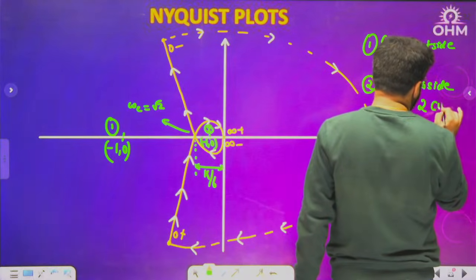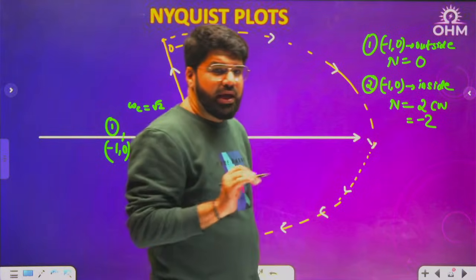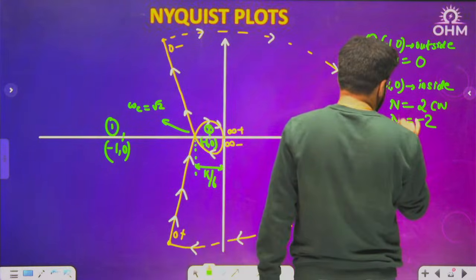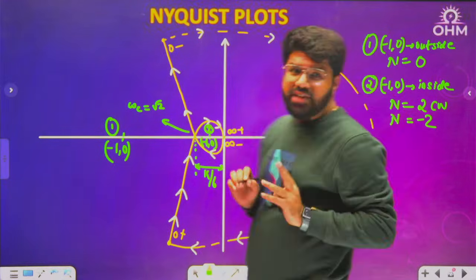But both times in clockwise, that means n should be taken as -2. N is -2 actually in the second case. Once by the inner loop, once by the outer loop, as I have shown to you.